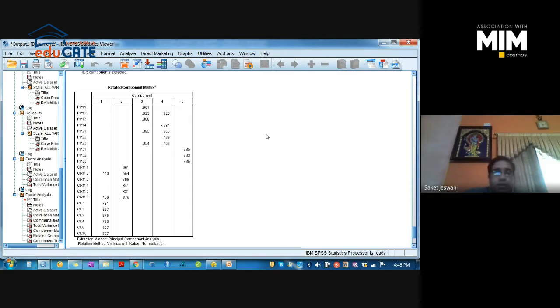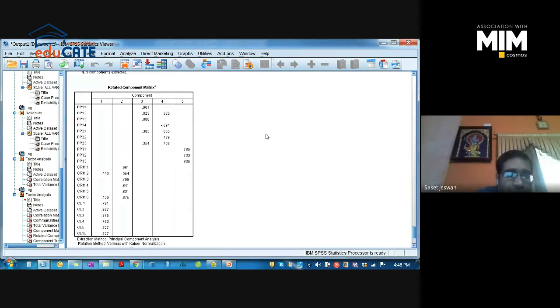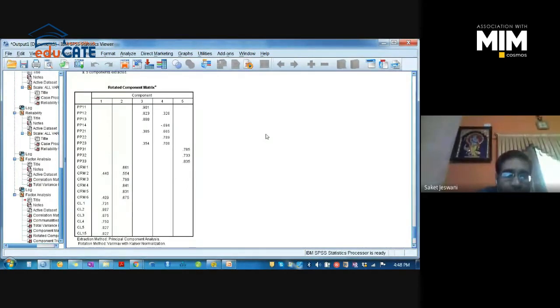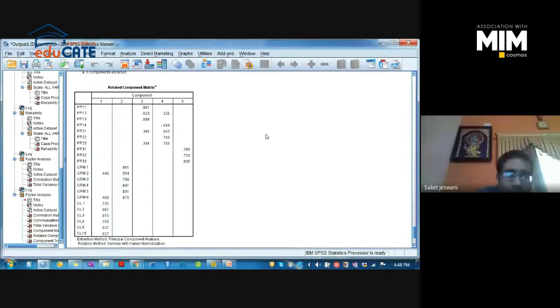If you had suppressed values below 0.5, you would not have got this CRM2 value of 0.440, and you would not be able to compare its two values under factor 1 and factor 2.